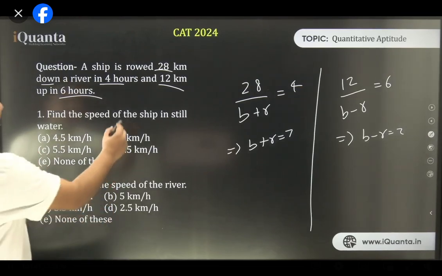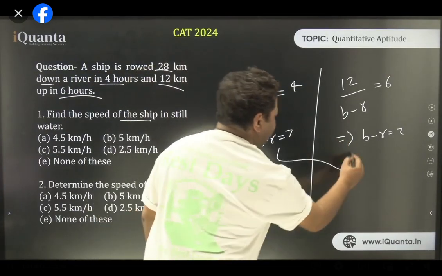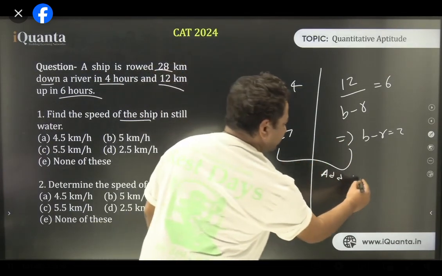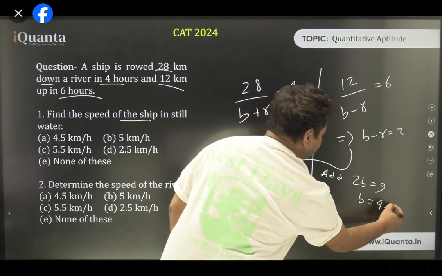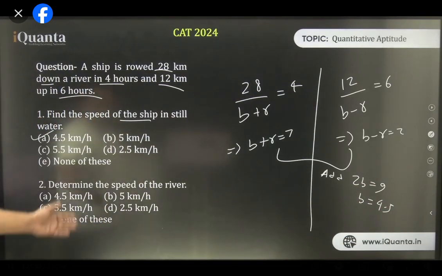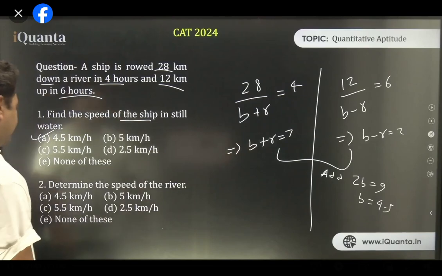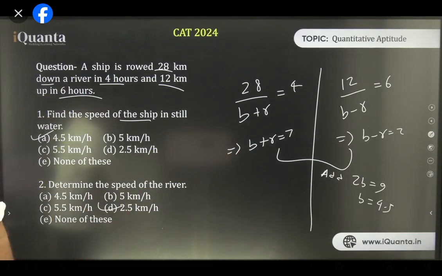Get the speed of the ship. Let's add these two equations. If I add these two equations, what do I get? 2b is equal to 9, which means b is equal to 4.5. Option A. Speed of the river, just put 4.5 anywhere, and you will get 2.5. Okay, I think all of you must have done this. Very easy, right? Let's do some real questions.